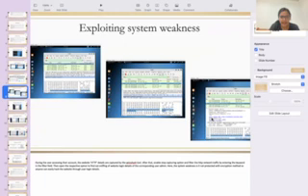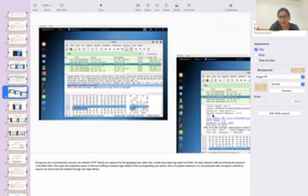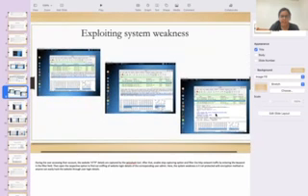After that, we can see from here that the system weakness is not protected, because there is no encryption method, so anyone can easily hack the website through the user login details.